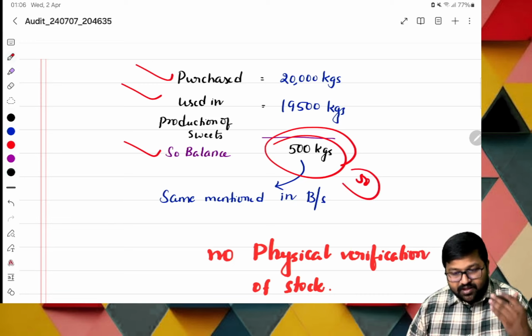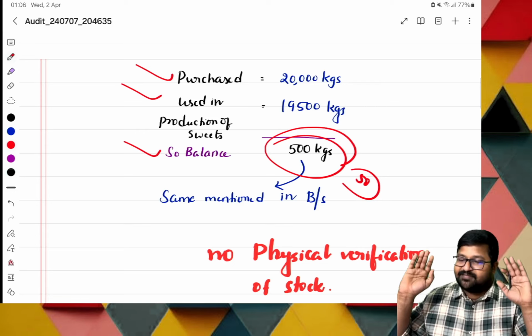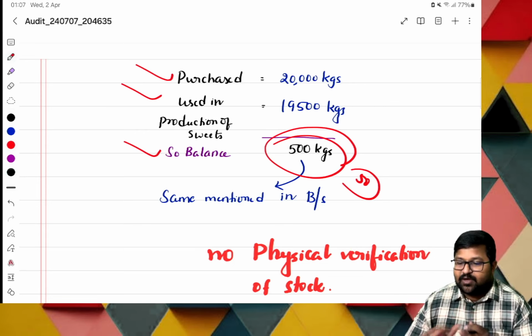But for example, if our organization has no physical verification of stock, then it is really great for the thief.